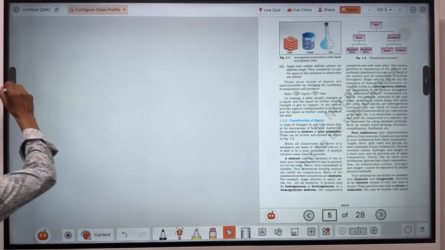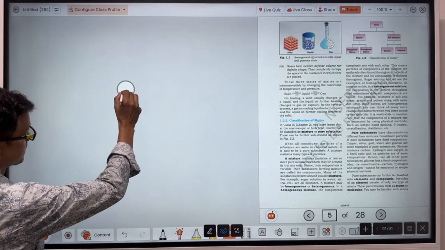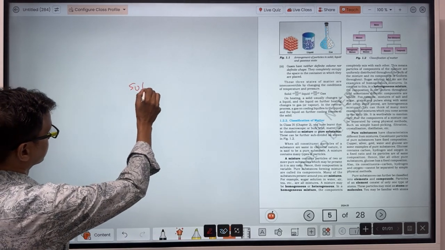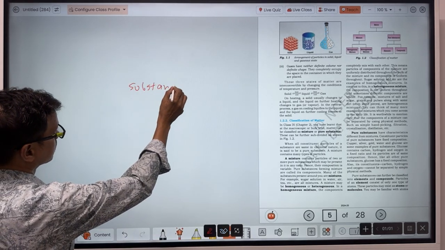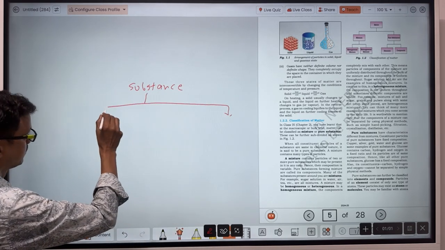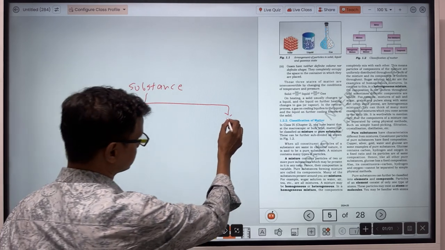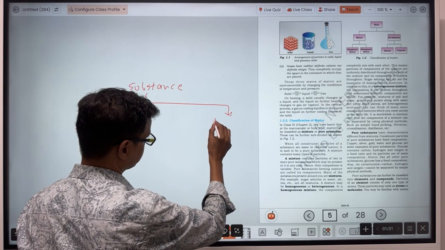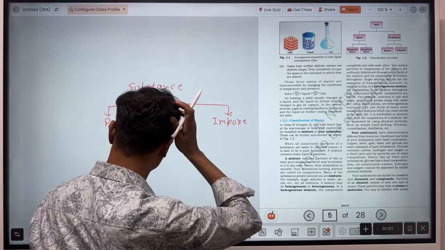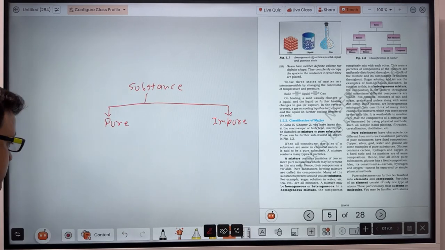Let's see here. We will discuss this one by one. Every substance is of two types, pure substance and impure substance.